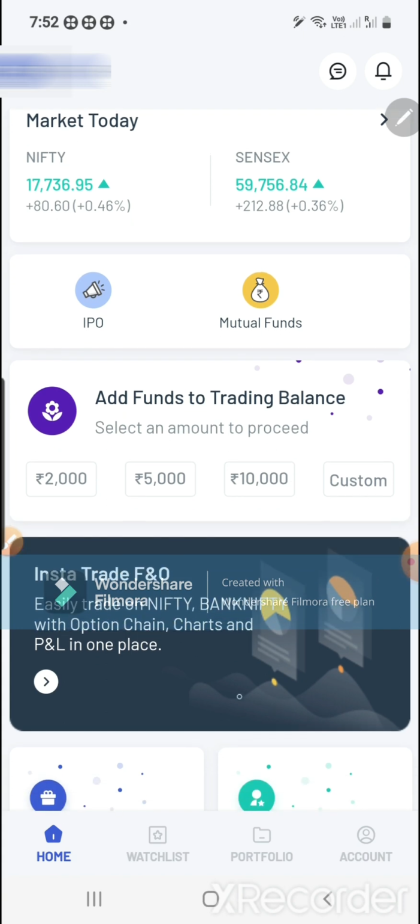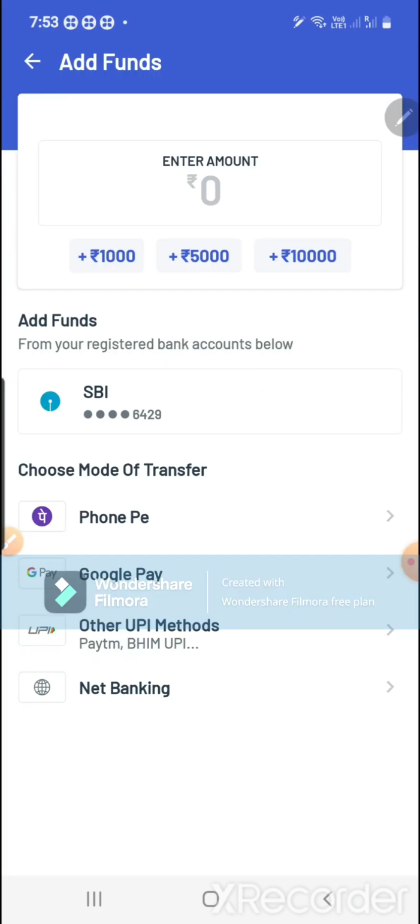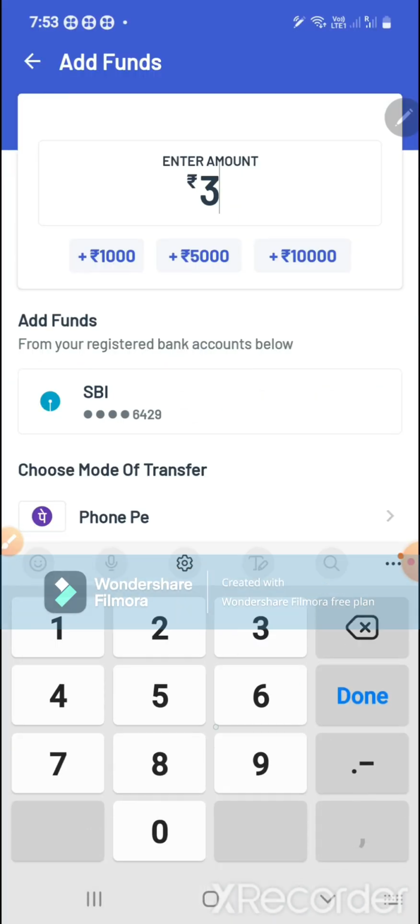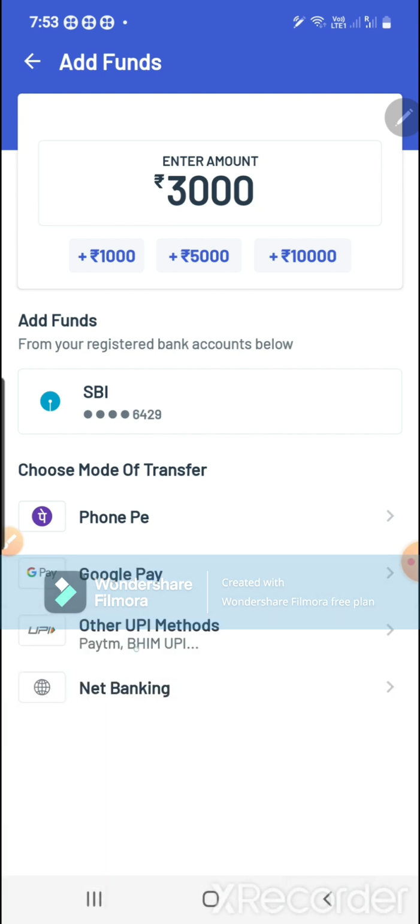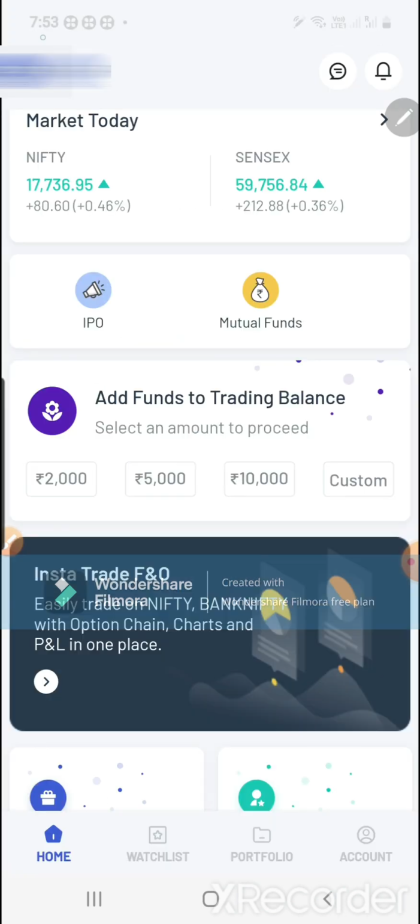And one more thing, it has been made very easy to add funds. You can see here, add funds to trade balance. You can see 2,000, 5,000, 10,000 and custom also is there. If you want to add 10,000, just click on the 10,000, or click on custom. If you want to add 3,000 rupees, just click on the 3,000, and the options given here are PhonePe, Google Pay, other UPI methods and net banking. All these methods you can use to add funds into your account, right?